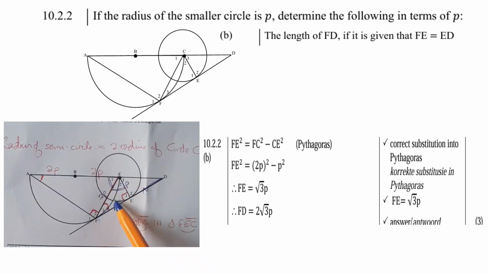So inside this triangle, I can use Pythagoras by saying that FE squared is FC squared minus EC squared. That gives you 2P squared minus P squared, which is, of course, square root of 3 times P if you simplify. So therefore FD is twice square root 3 times P.